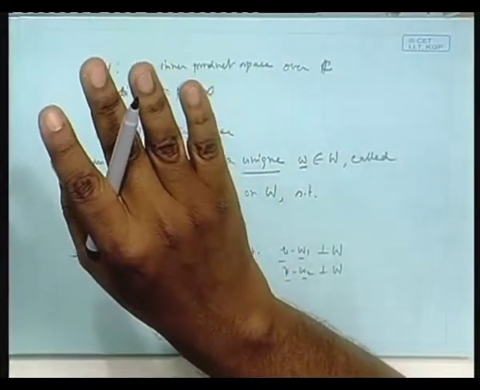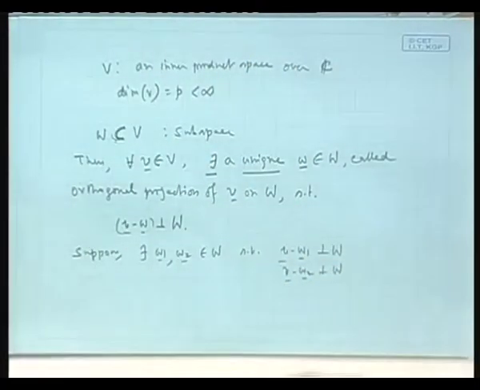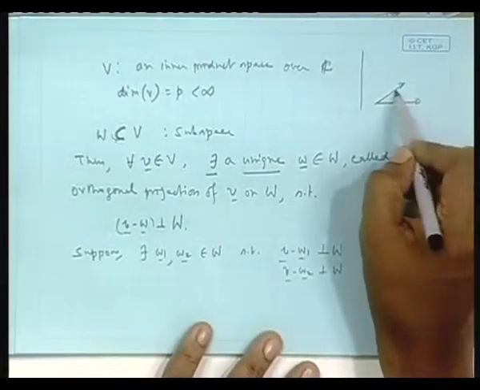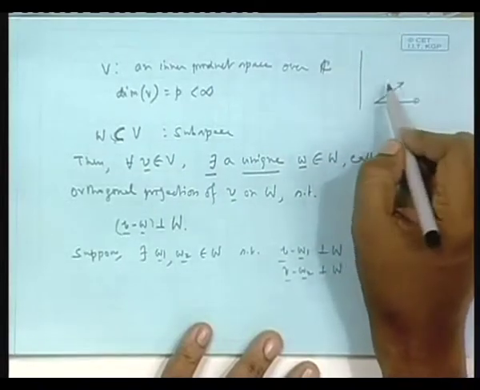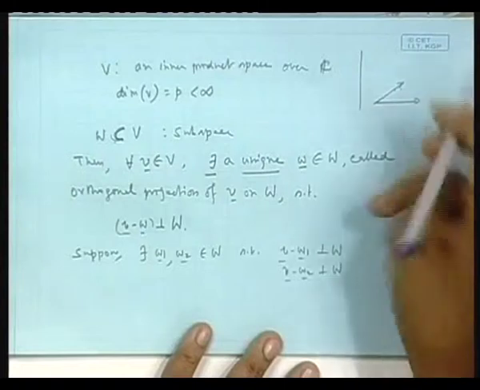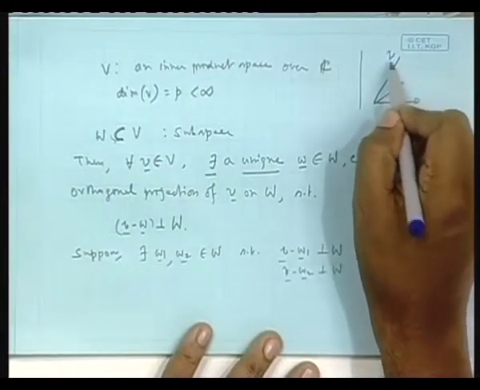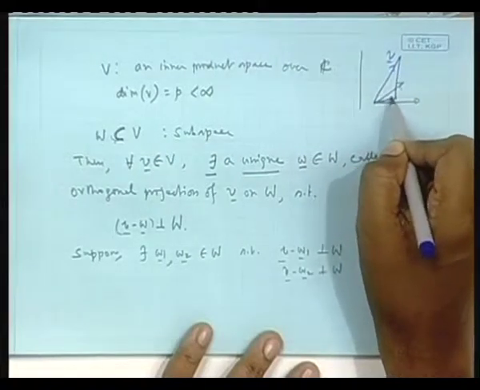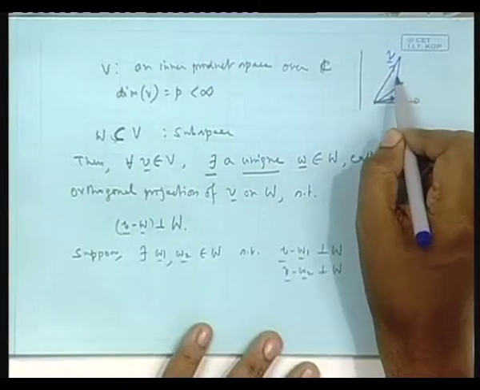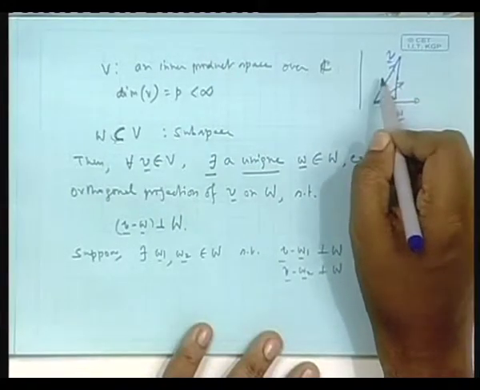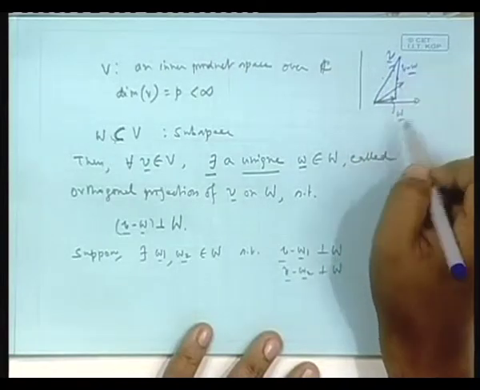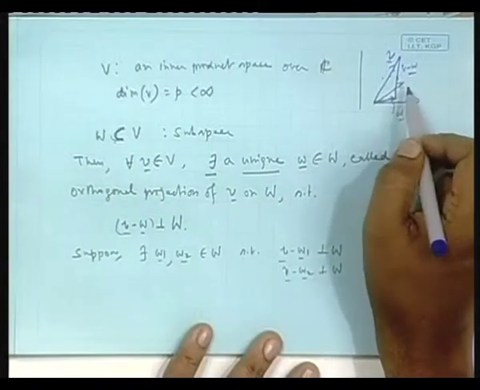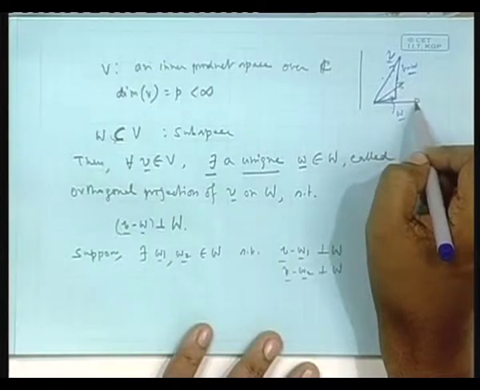You understood what I am saying. Okay, I will come back to that figure later, or maybe here only. What I am saying is this, suppose W is a space spanned by these two vectors, that is the plane, and there is your one vector V. If you take a perpendicular, then V minus W, this is your V vector, V minus W, and since I have taken it to be 90 degrees, V minus W is orthogonal to anybody, any fellow in this plane, in the space spanned by these two, isn't it?